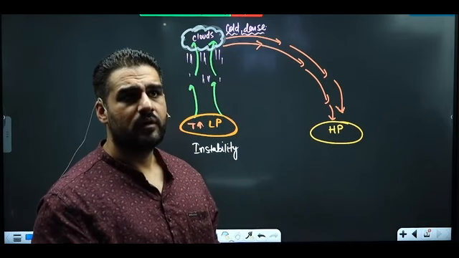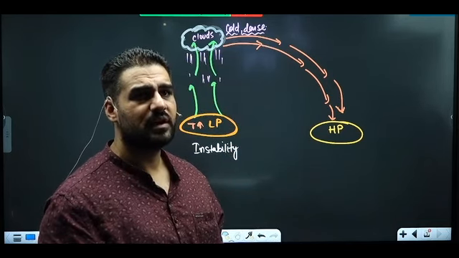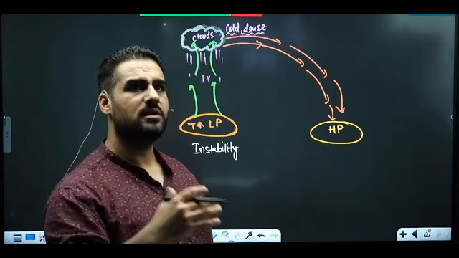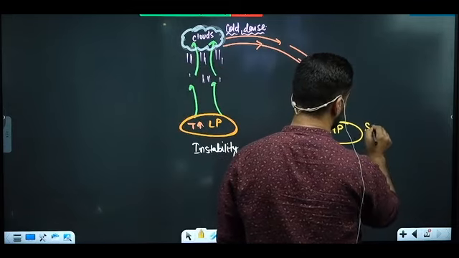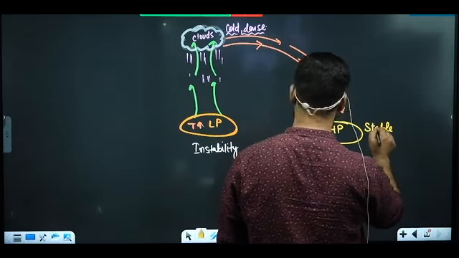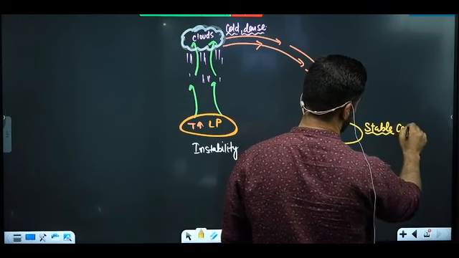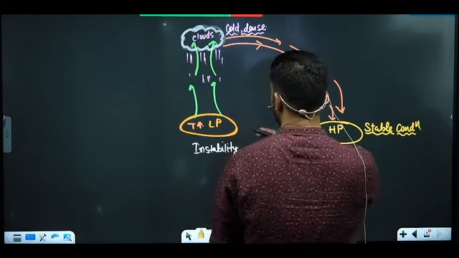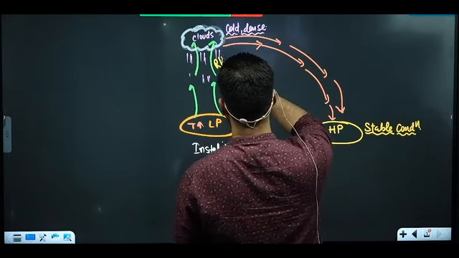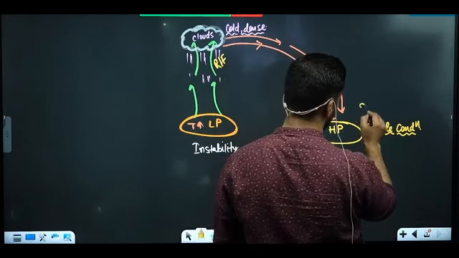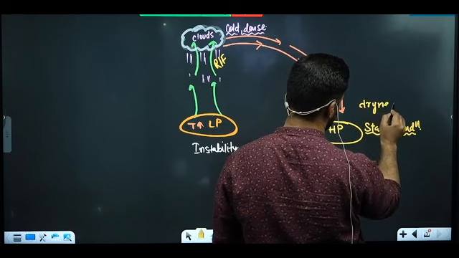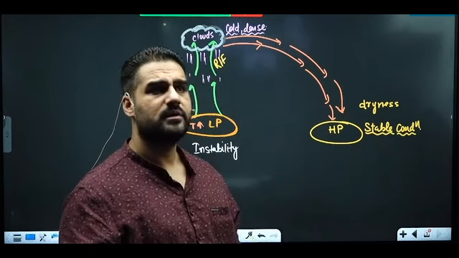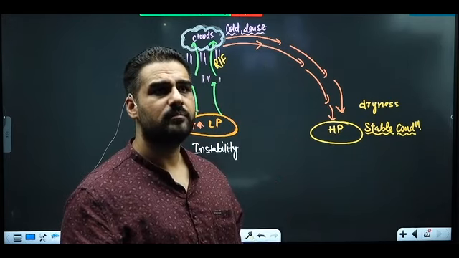Is it understood? Now, as this air is sinking, will there be any clouds formed? No. Isn't it? Sinking air will give stable conditions. Stable atmospheric conditions. So here will be a lot of rainfall. But what will be here? Dryness. Am I clear with this? This is the normal phenomenon. Is it clear?